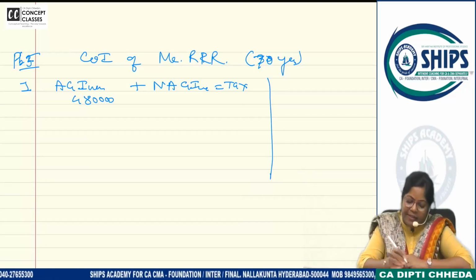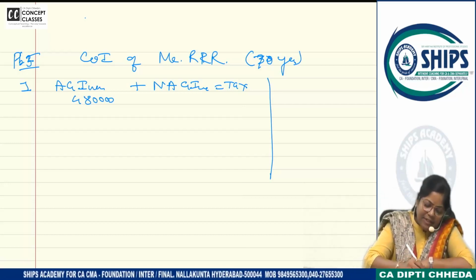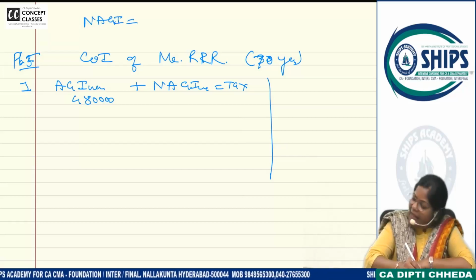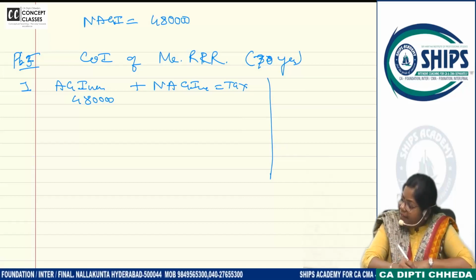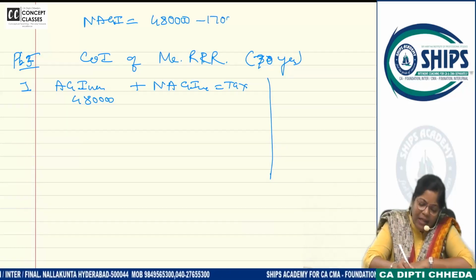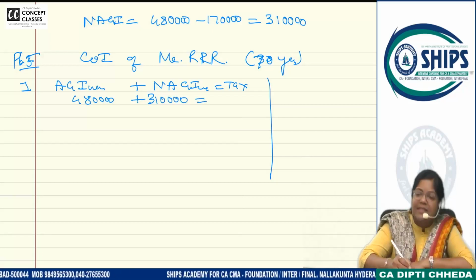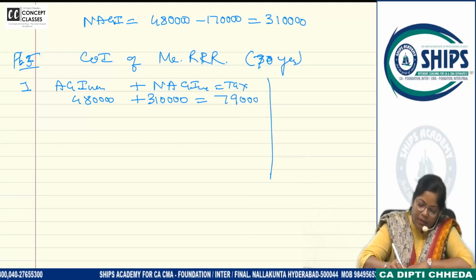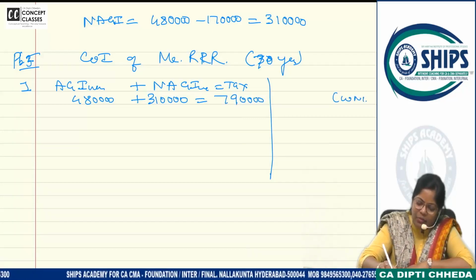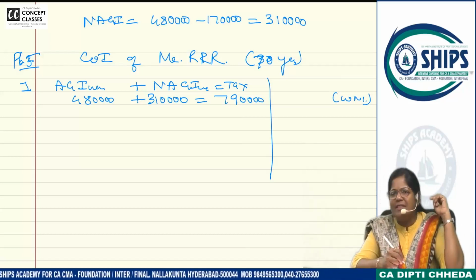Agricultural income is 480. Non-agricultural income, how much is it coming? 3 lakh. Yeah, some of you are getting confused. Non-agricultural income is given 4,80,000 and related expenses are given 1,70,000. So what is it? 310. So 480 and 310. What is the total income? Calculate the tax in working note 1. Arey, I skipped computation. You want to write computation? Some confusion is seen or clear?